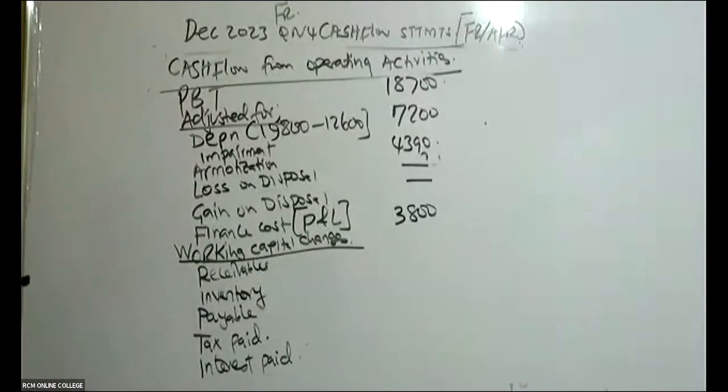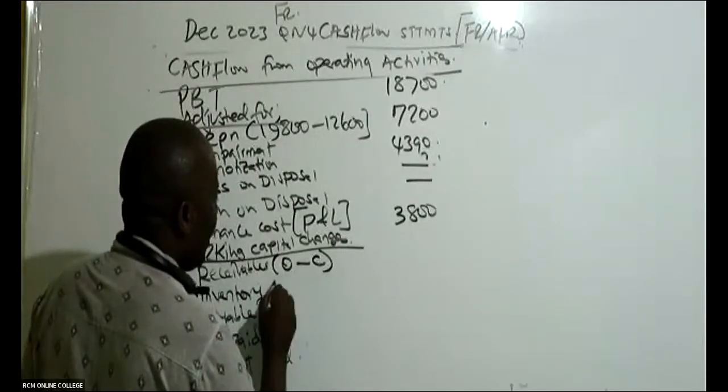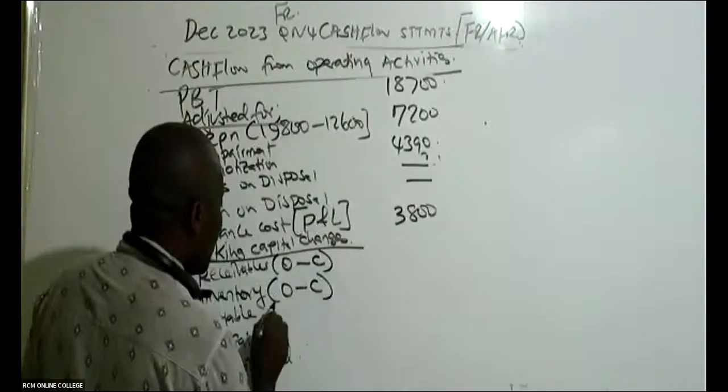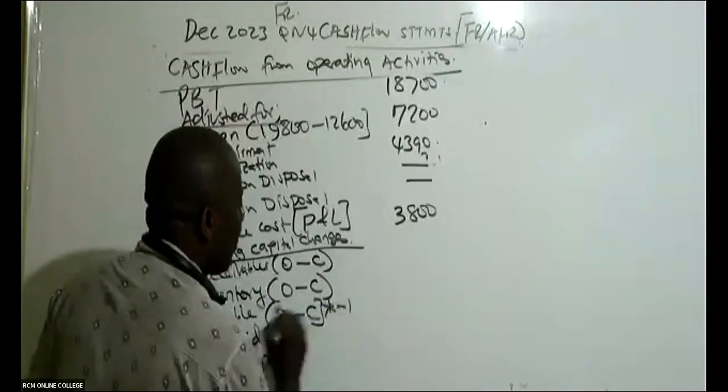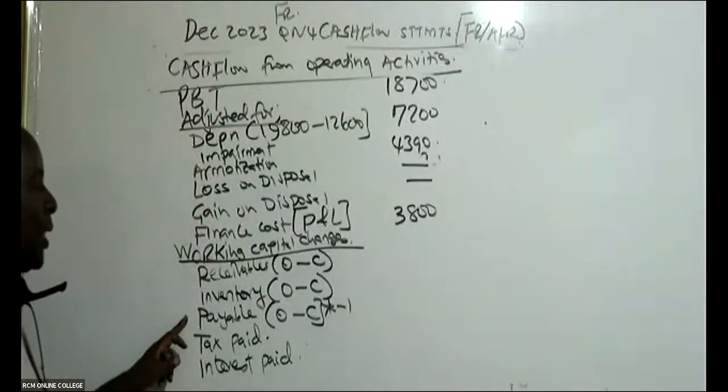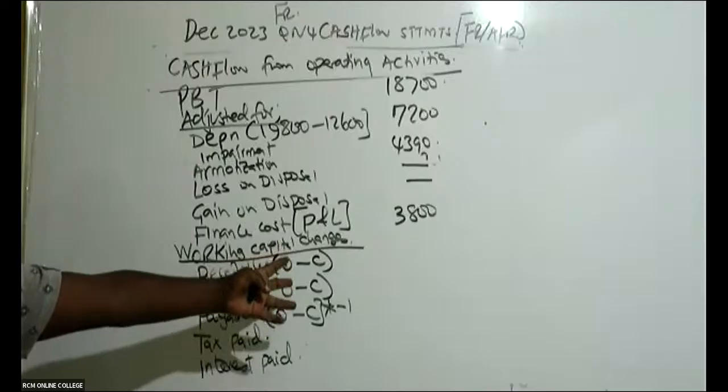Then you come in this case here to working capital changes. Working capital changes, these are free marks. Why are they free marks? Because it is all about saying O minus C. This is payable, a liability. You say O minus C multiplied by -1, because being a liability, you must change it. O is opening. C is closing.